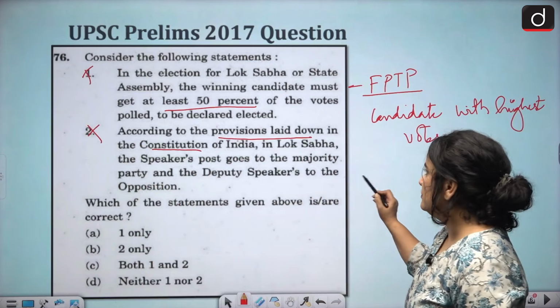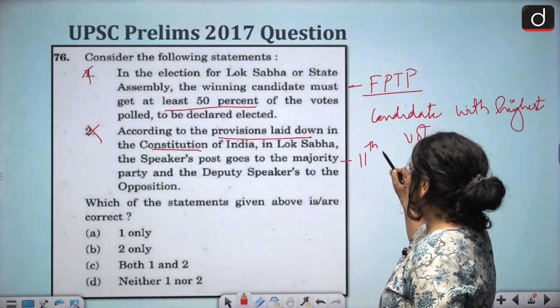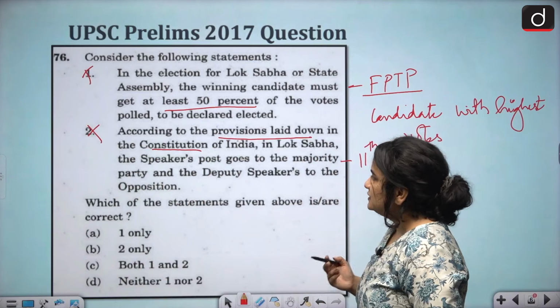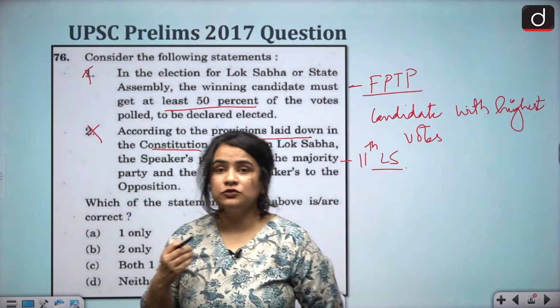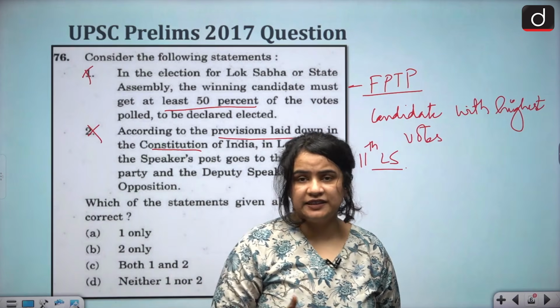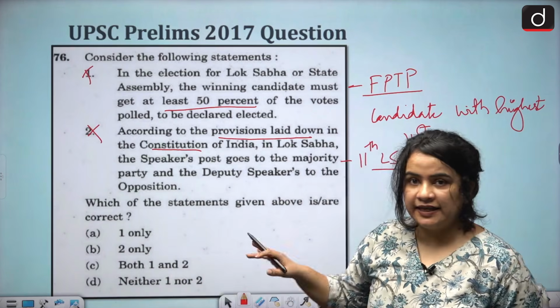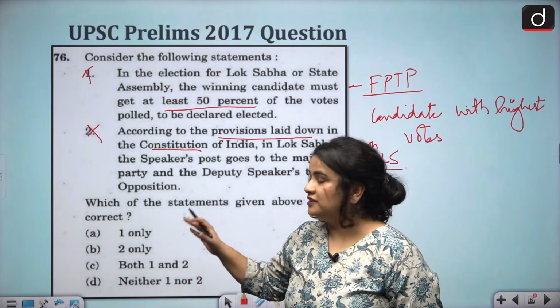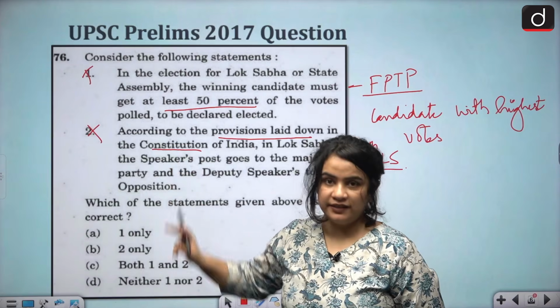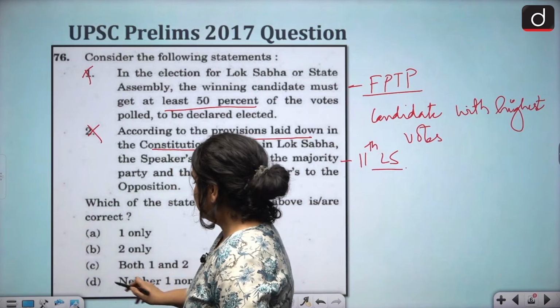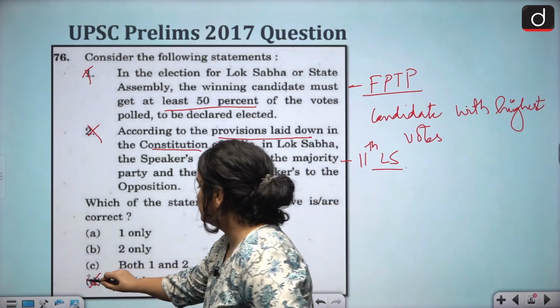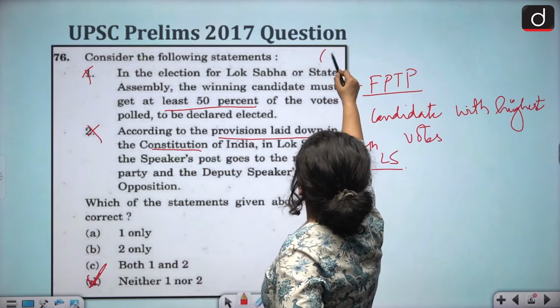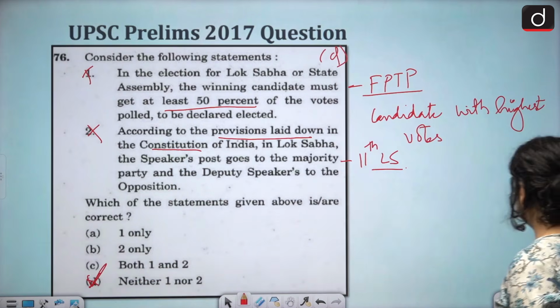It has become a convention since the 11th Lok Sabha that the post of the speaker goes to the ruling party, whereas the deputy speaker is elected from the principal opposition party. However, there is no such fixed rule in the Constitution. So, we see that both statements are incorrect, and therefore option D is the correct answer.